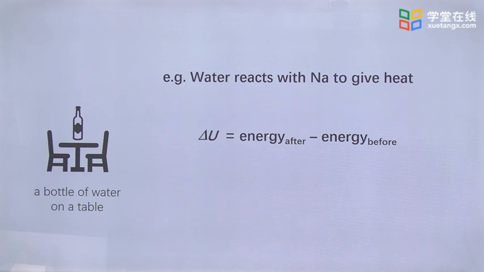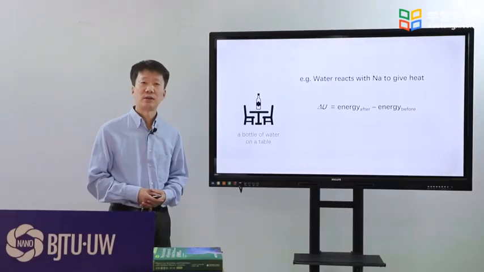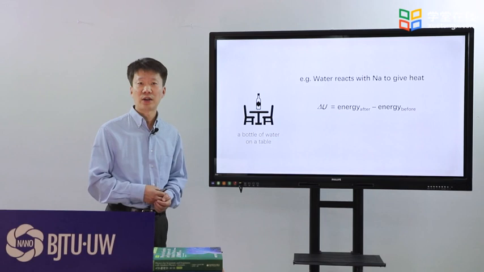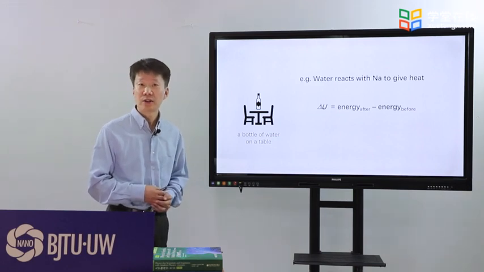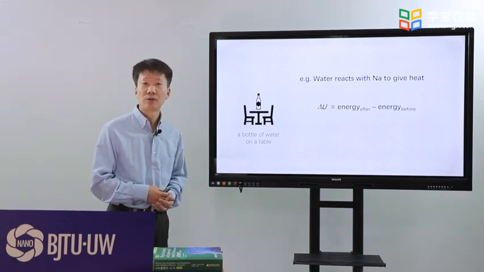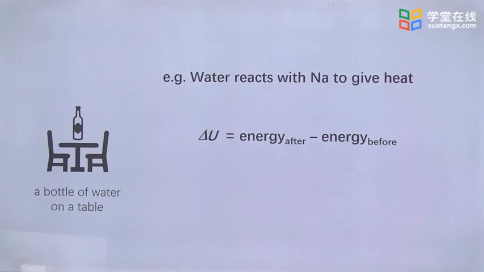However, we do have methods to measure how much energy is released as heat when water reacts with active sodium. The heat released is the difference between the eternal energy before reaction and the eternal energy after reaction. The eternal energy changes in the form of heat releasing due to the chemical reaction. What we can measure is heat, the eternal energy change, delta U.